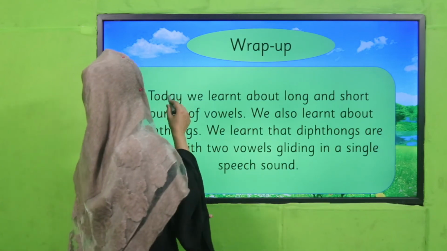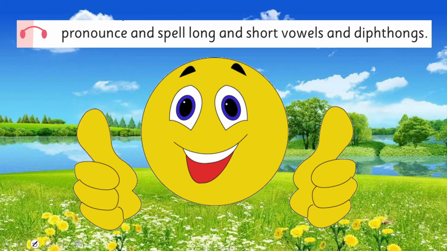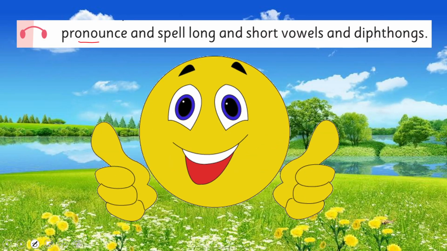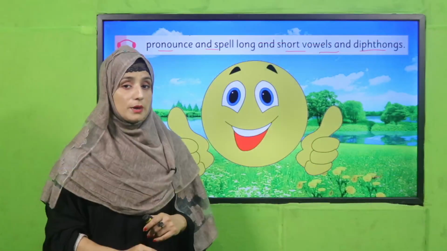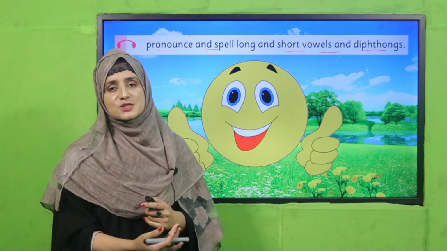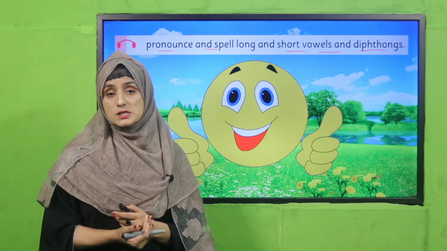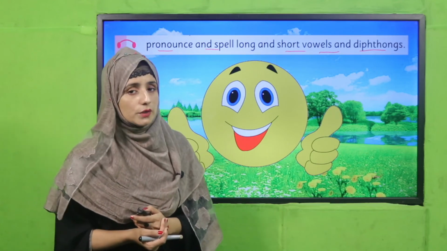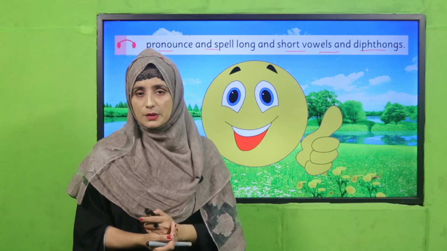So what have we learned today? Today we learned about long and short sounds of vowels. We also learned about diphthongs. We learned that diphthongs are words with two vowels gliding in a single speech sound. And this way we have covered our SLO: pronounce and spell long and short vowels and diphthongs. Yes, great job. Today we have learned how we can speak in a different way using diphthongs, long and short vowel sounds, and how we can get fluency in our speech. So this is what we have covered today in this SLO.